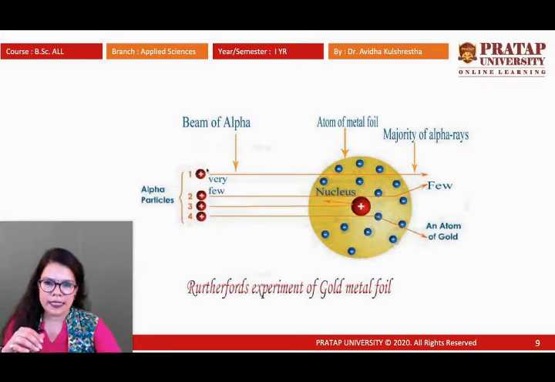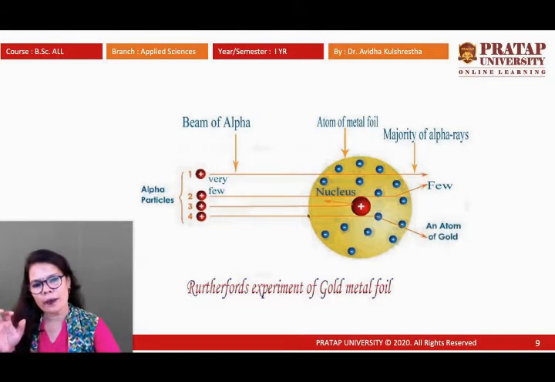You can see this ray going directly straight, this one deviating from its path, and this one coming directly back. He made some postulates from this experiment.